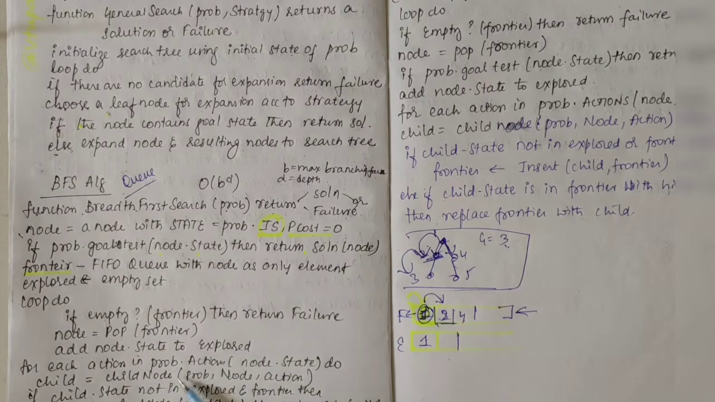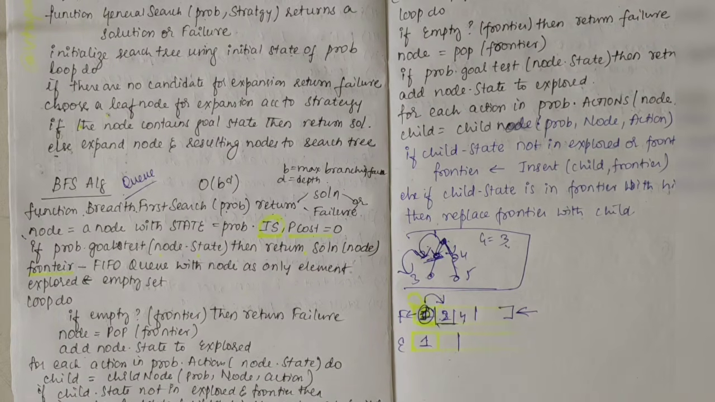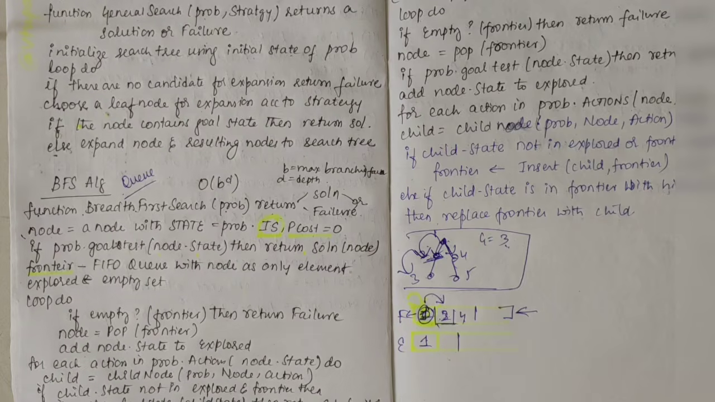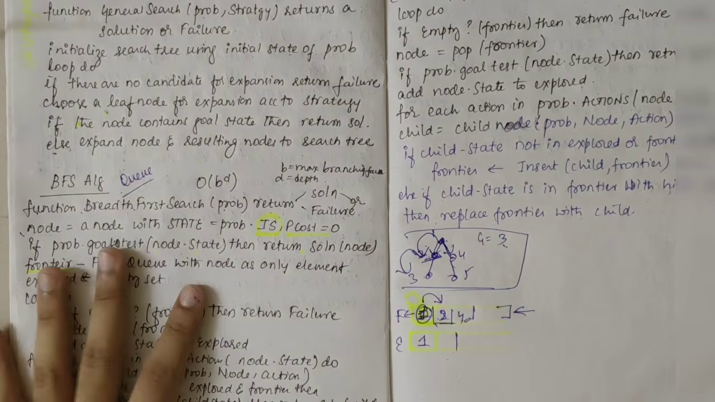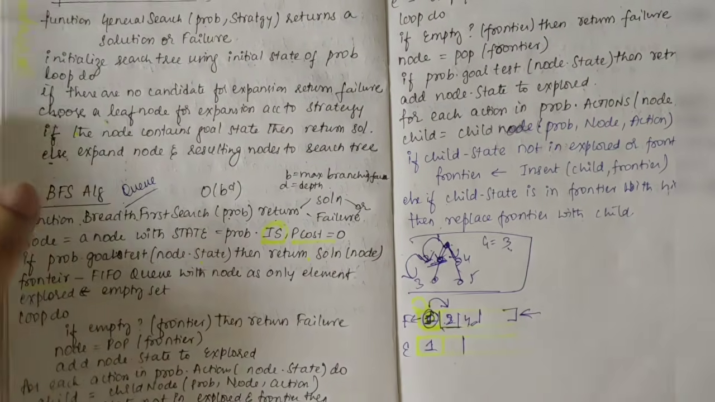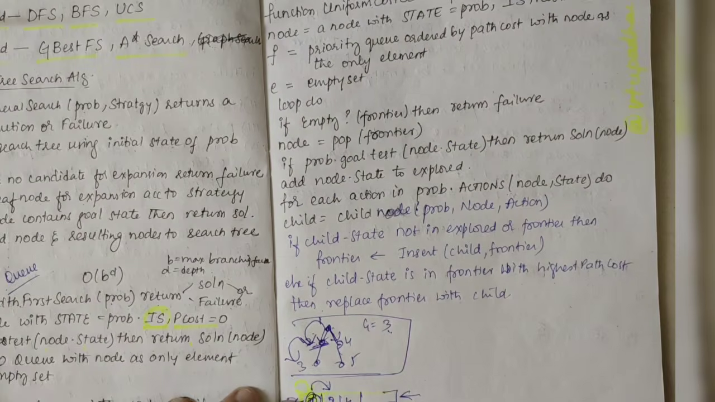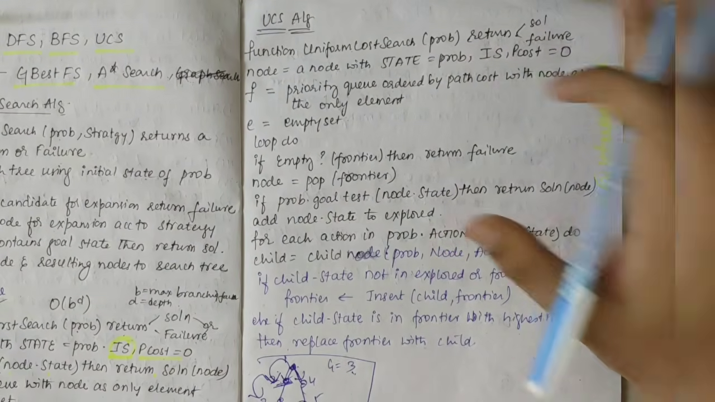For each action in problem.actions of node.state, that is, perform the action. So child is equal to child node of problem, node and action. If child.state is not in explored and frontier, then if problem.goal test of child.state, we need to return the solution. Otherwise, frontier is equal to insert child into frontier. So this was about BFS. Firstly, I'll explain all the algorithms, and then it will be easy to solve the problem. There are no shortcuts in algorithms. We need to remember all these and write them in the proper order.